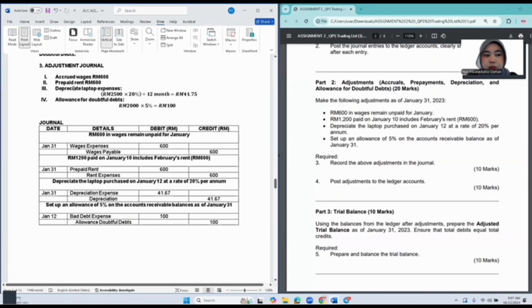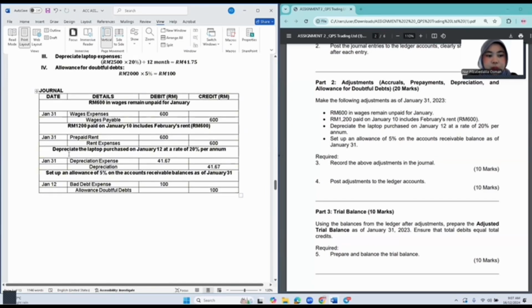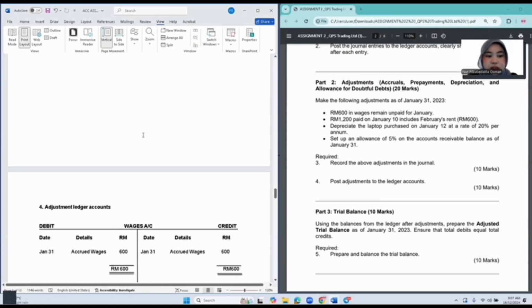So all these adjustments will be added into an adjustment journal, just like in this table. So we can see that the wages expenses, debit 600, payable 600. For the next adjustment, rent, debit and credit 600. Same goes for depreciate, laptop, and allowance. Okay, that is for the question number 3, which is record adjustment in the journal. So the next one is in the ledger.